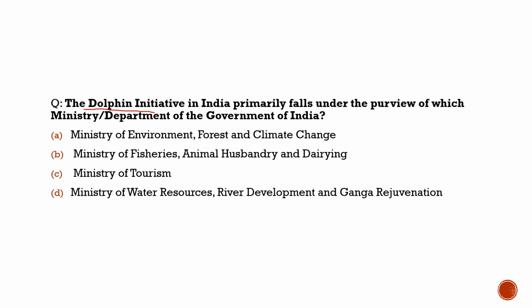First of all, we should know that it is the first time ever that dolphins have been tagged in India, and by this tagging, we will understand the tracks which the dolphins use in India, where they will go. We will understand all that through satellites. We have tagged them, inserted a chip in them, and by tracking we will understand their movements. So this is dolphin tagging. It has happened for the first time in India. So with respect to this, we have brought this question about the Dolphin Initiative.